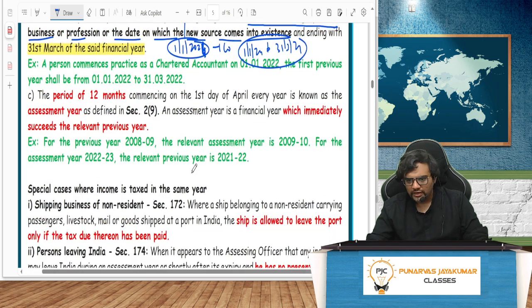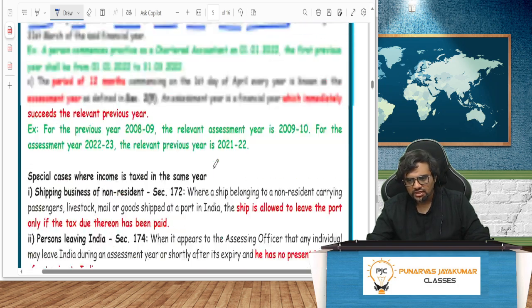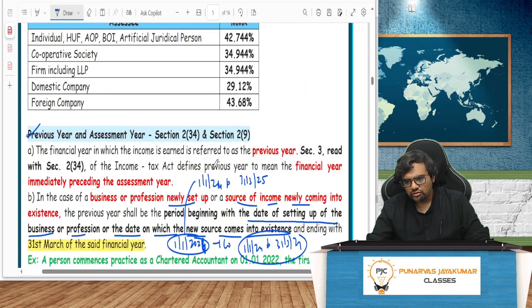12 months will commence on the first day of April and go to the next year's last day. We have seen this. Now, we already know that previous year and assessment year are different. Previous year is the year in which income is earned, whereas assessment year is the year when the income is assessed. Your examination year will be the assessment year. We have seen that already.